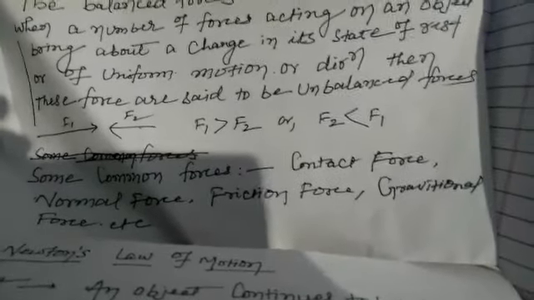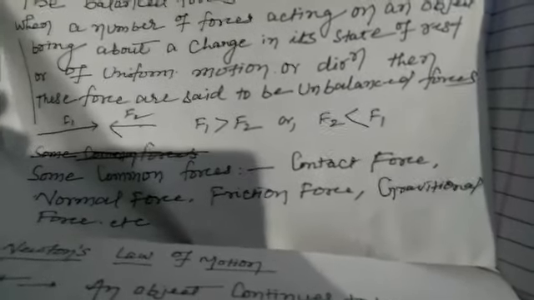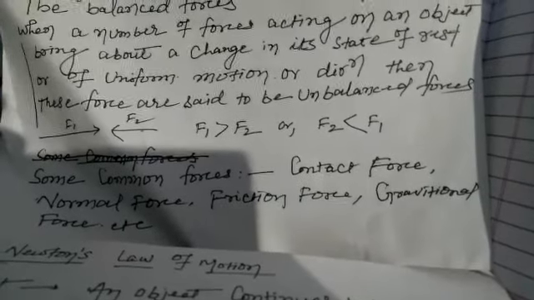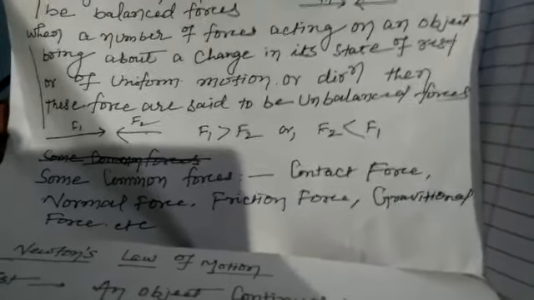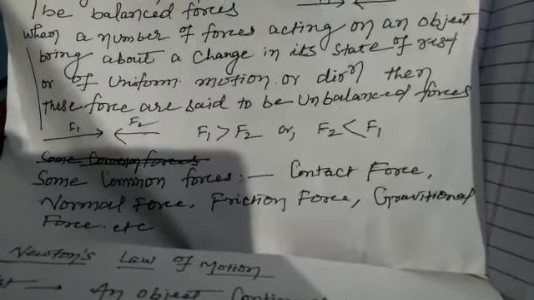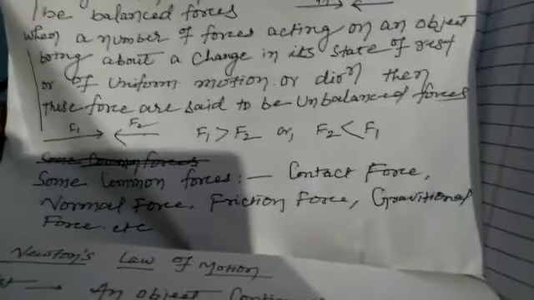Normal force is the force which acts in the perpendicular direction of an object. And frictional force is the force which acts on a body in the opposite direction. Such force is known as frictional force, which opposes the motion. A body can walk on the surface due to the frictional force. The frictional force opposes the motion of an object.